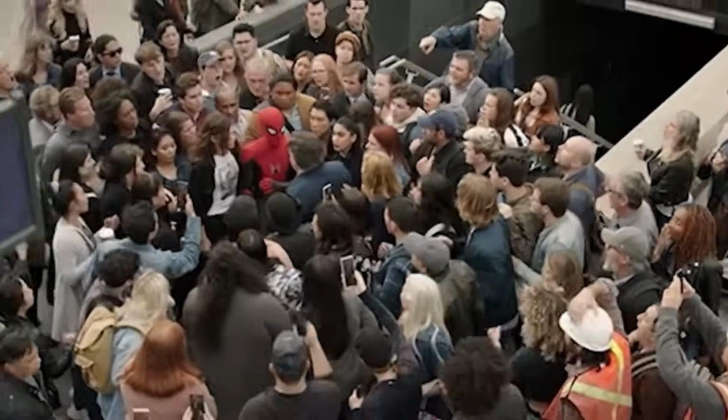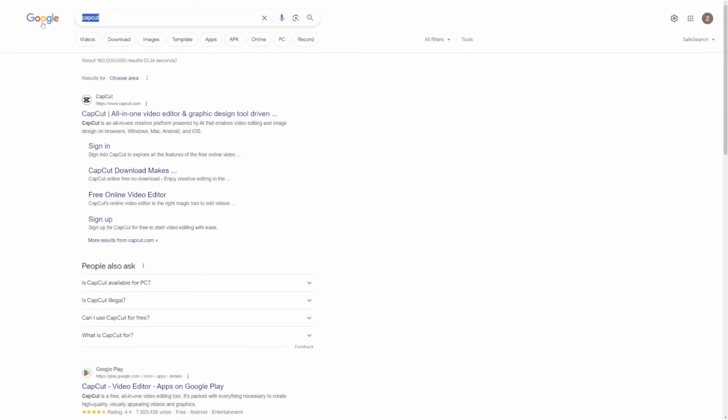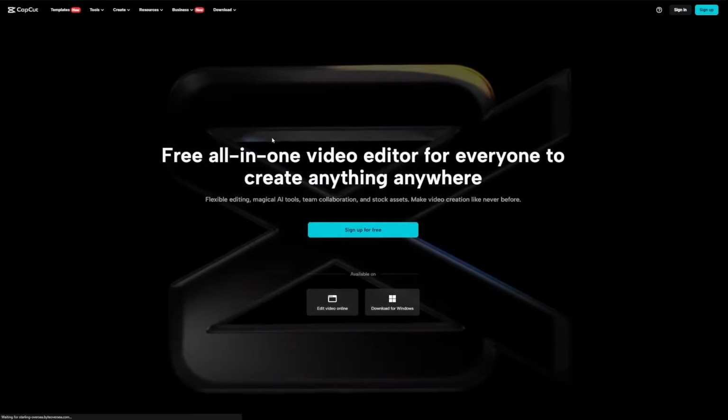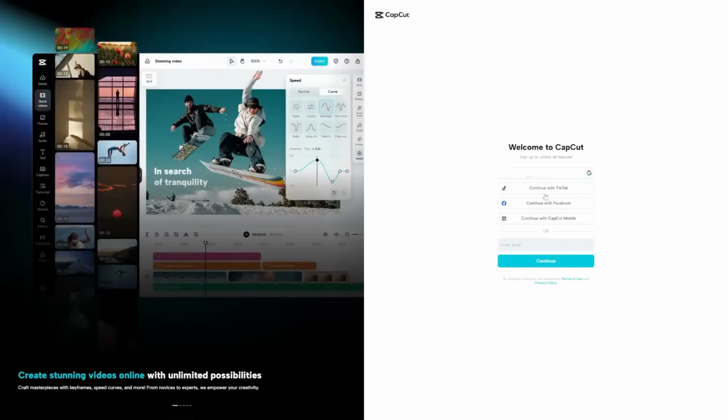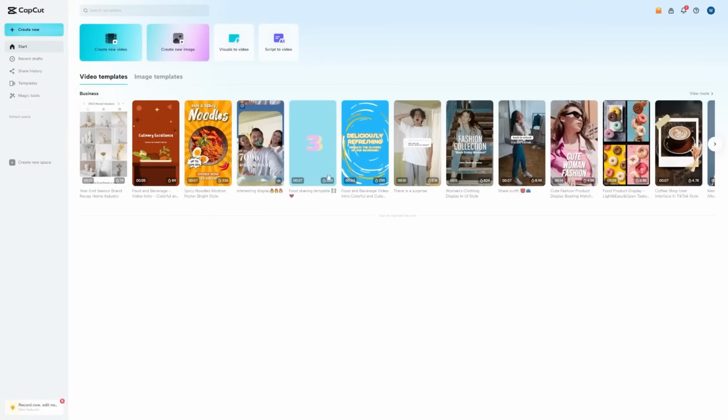Let's jump in. First, go to Google and search for CapCut. Click on the first link that appears on your screen to start using this tool. Click on the Sign Up button right over here. Continue with your Google account for quicker sign up. And from there, you should see a workspace like this.